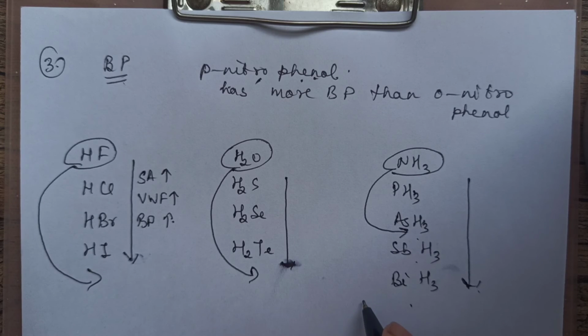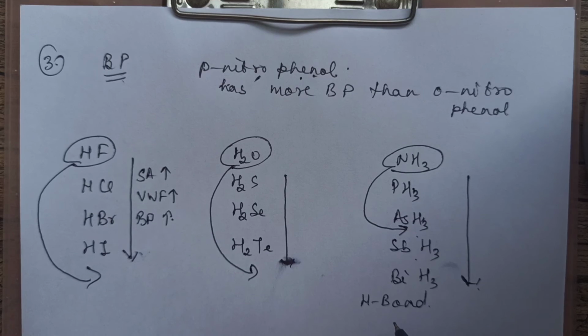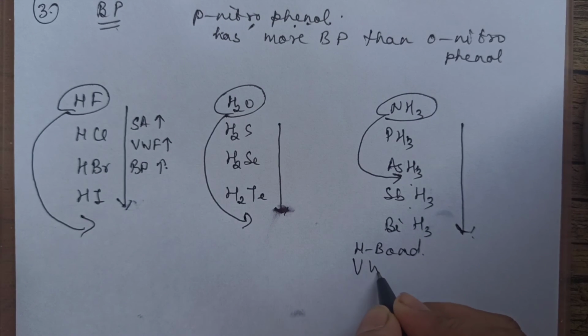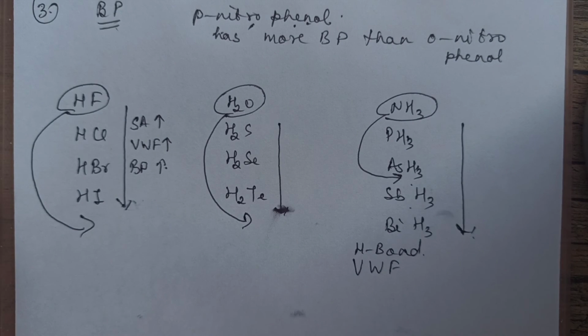Because, children, there are two factors which are affecting. One is H bond, that is only for the first one, and the next one is van der Waals forces. So though van der Waals forces are increasing down the group, ammonia was not behaving well. This was slightly different.